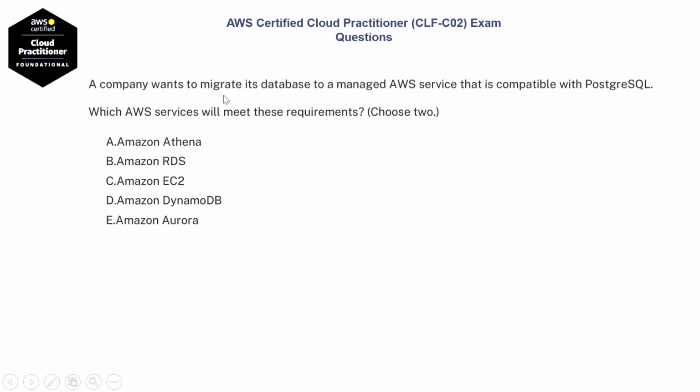A company wants to migrate its database to a managed AWS service that is compatible with PostgreSQL. Which AWS services will meet these requirements? Choose two options. The options are option A, Amazon Athena. Option B, Amazon RDS. Option C, Amazon EC2. Option D, Amazon DynamoDB. Option E, Amazon Aurora. The correct options are option B and option E.